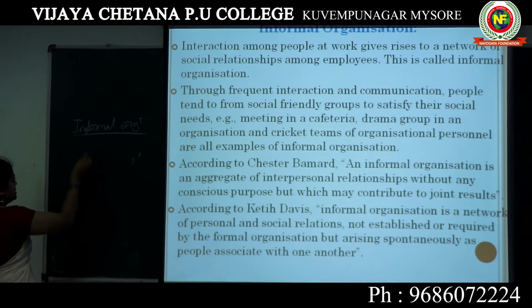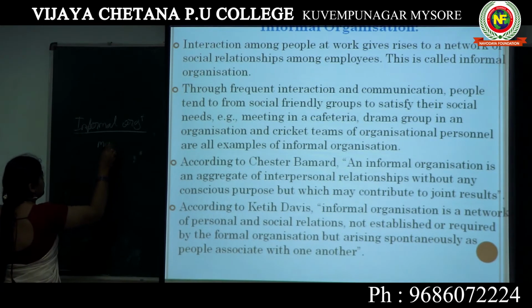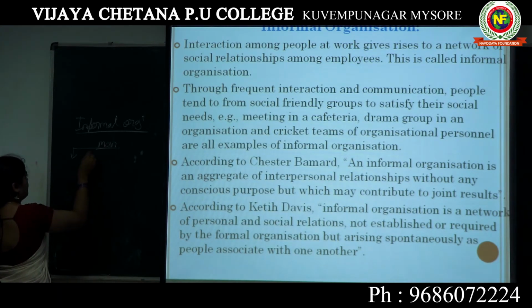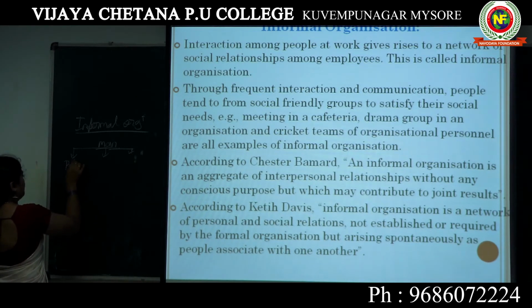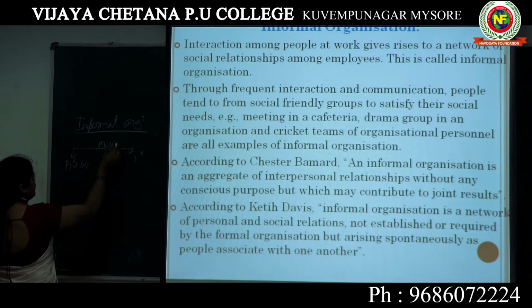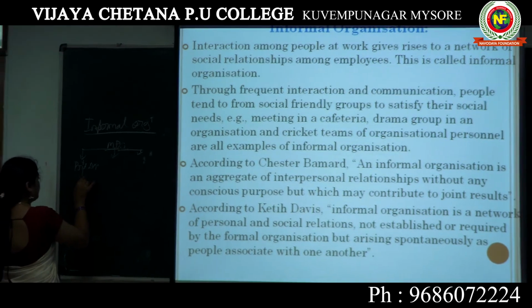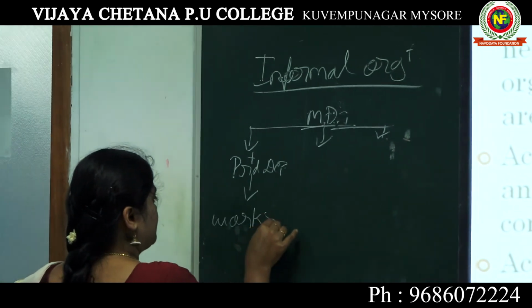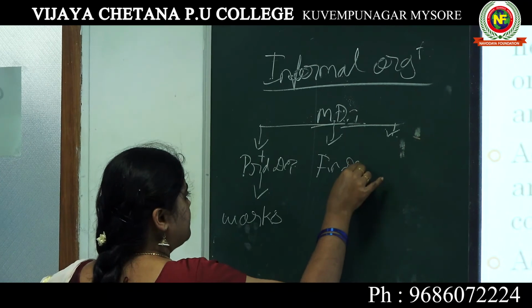The best example is the working place, that is, a manager, the production department, and under the production department there will be workers. In the same way, there is the finance department.